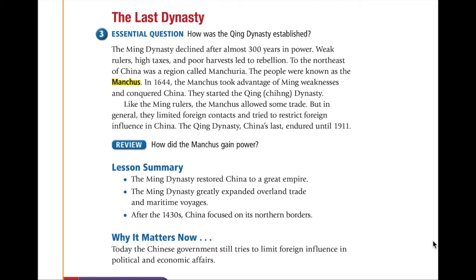Lesson summary. The Ming Dynasty restored China to a great empire. The Ming Dynasty greatly expanded overland trade and maritime voyages. After the 1430s, China focused on its northern borders. Why it matters now. Today, the Chinese government still tries to limit foreign influence in political and economic affairs.